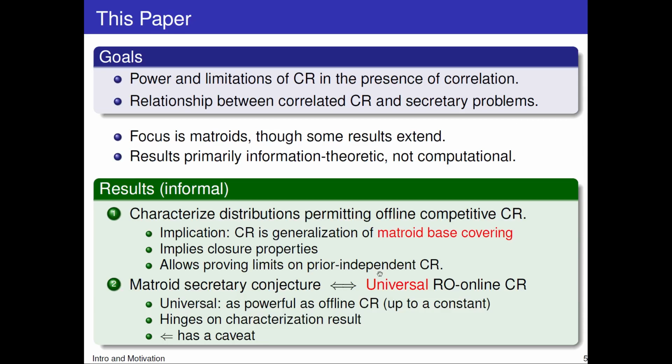We also reduce the Matroid Secretary conjecture to and from what we call universal contention resolution online. What do I mean by universal? I mean that it should be as powerful as offline contention resolution up to a constant. Now, the proofs here hinge on the characterization result in 1. I'll mention, however, that one of our reductions has a caveat, so we don't quite get an equivalence.